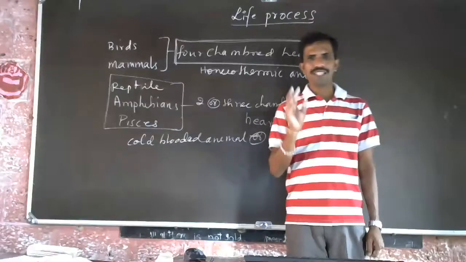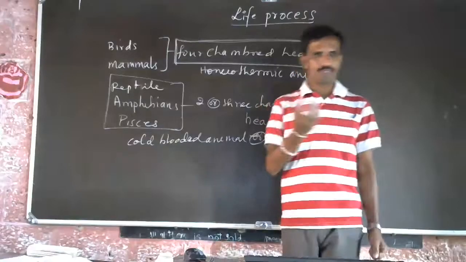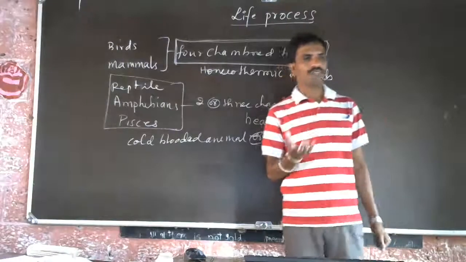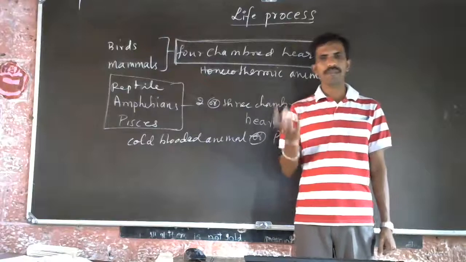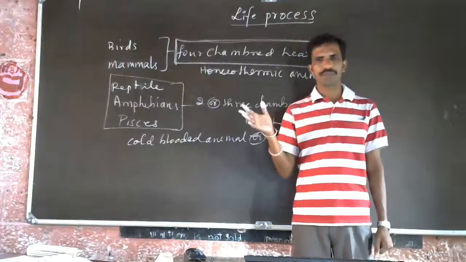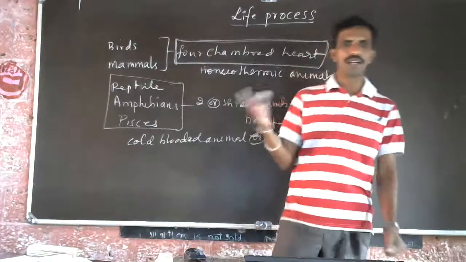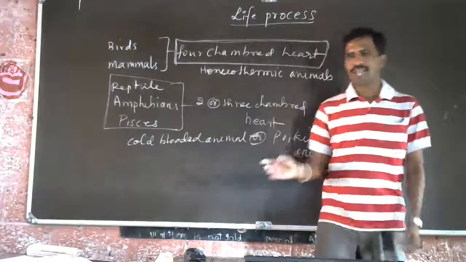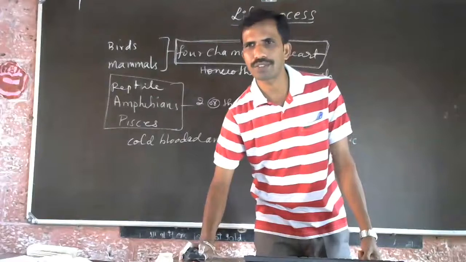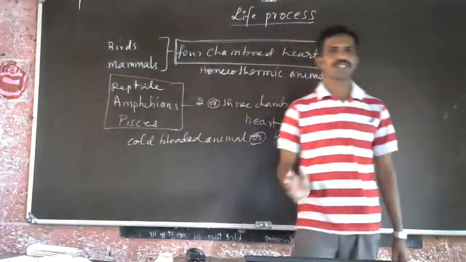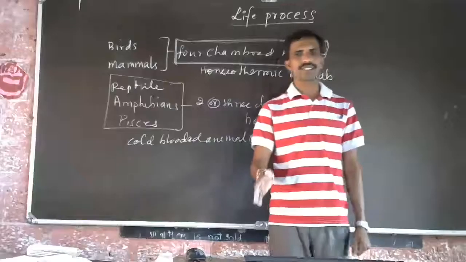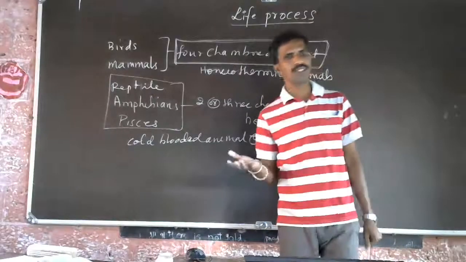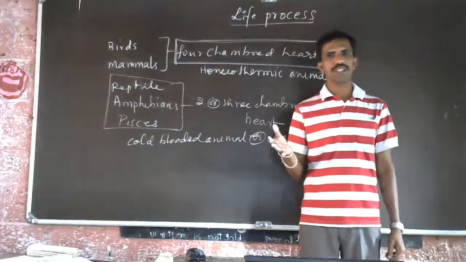They consume less food, and whatever heat is produced is not enough to maintain a constant body temperature. That is not possible. That's why they change the body temperature according to the changes in the environment. That is the advantage of having a four-chambered heart. The efficiency of the oxygen increases inside the tissues, so that the tissues produce more energy and maintain the body temperature.